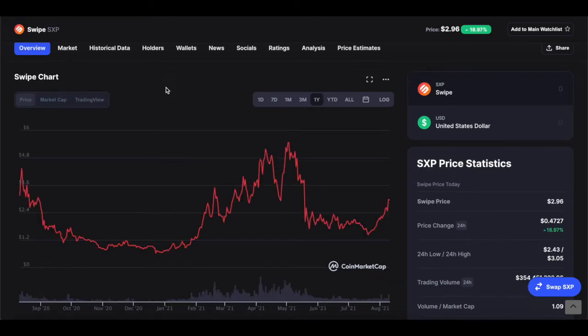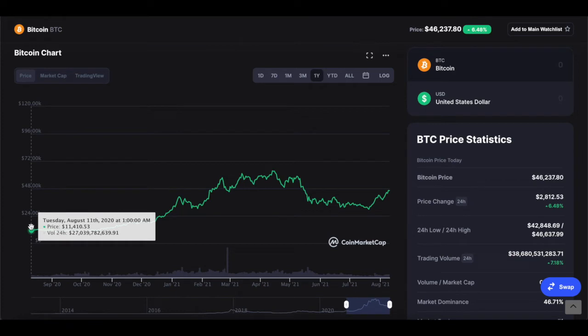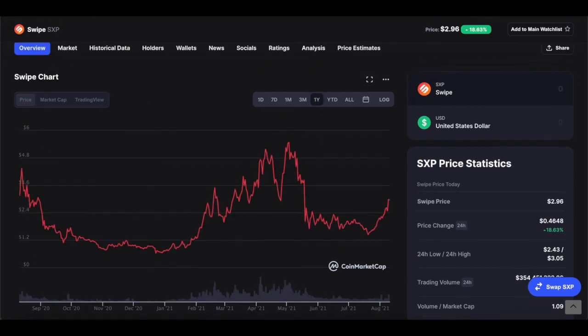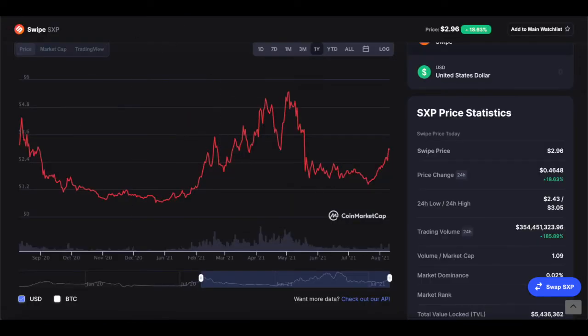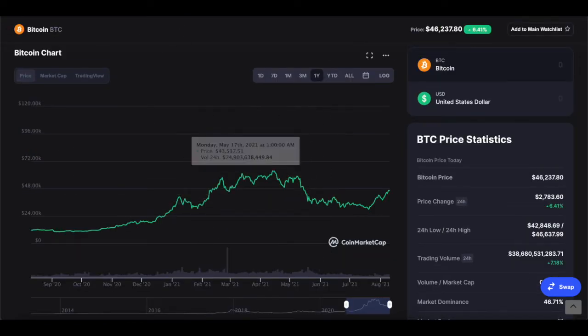Now, on the other hand, if you look at Swipe, you see that exactly a year ago, the price was relatively high compared to this year around May, around the bull run. So while Bitcoin price was considered to be low exactly one year ago, Swipe price was actually quite high. It was over $4. The price right now is $2.96.